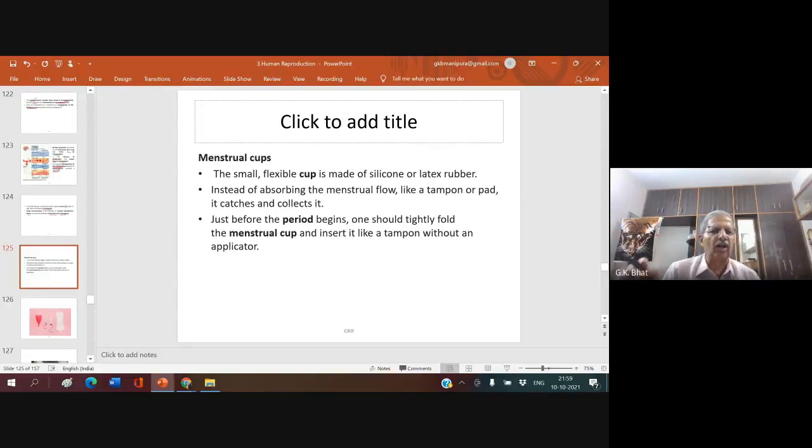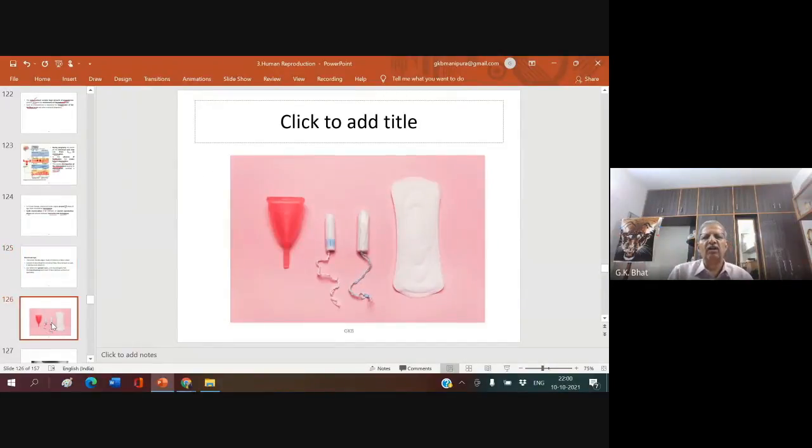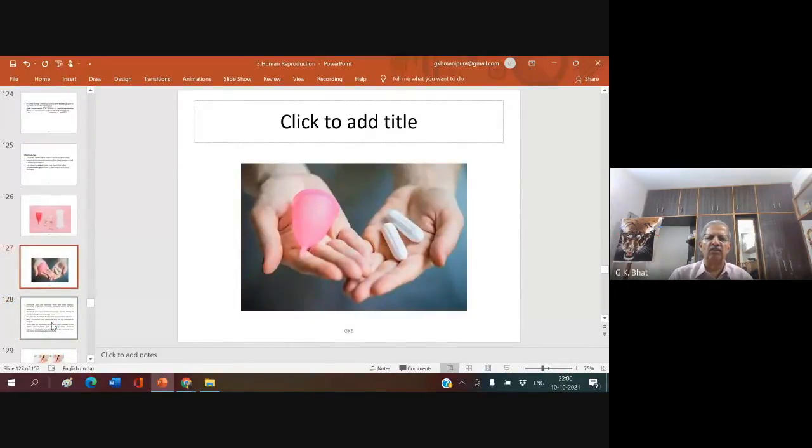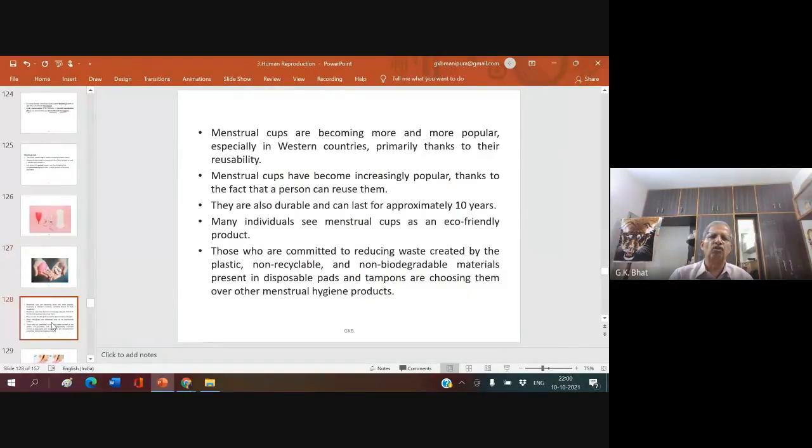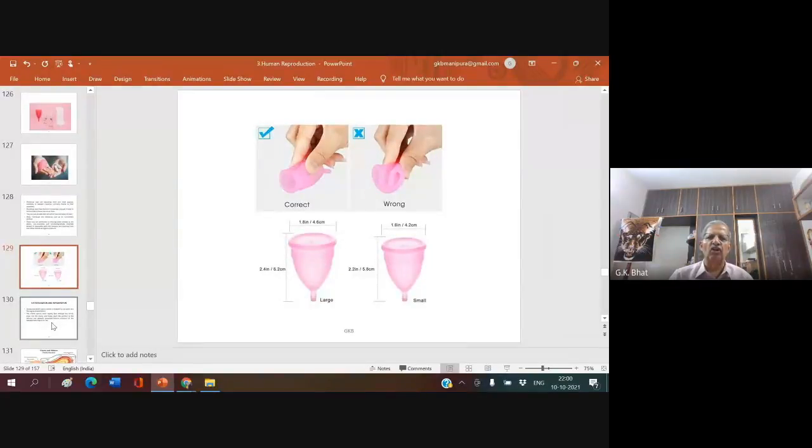In this regard, I just wanted to give you a little information regarding the menstrual cup. It is a small flexible cup made of silicone or latex rubber. Instead of absorbing the menstrual flow like a tampon or pad, it catches and collects it. Nowadays, more and more women are going for a menstrual cup. Just before the period begins, one should tightly fold the menstrual cup and insert it like a tampon without any applicator. This is the diagram of your menstrual cup, and it is inserted and kept inside the vagina, which enables it to collect the menstrual flow. So these are the methods of how to insert it.